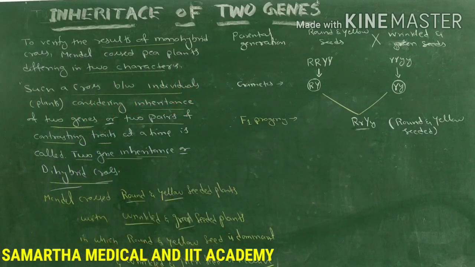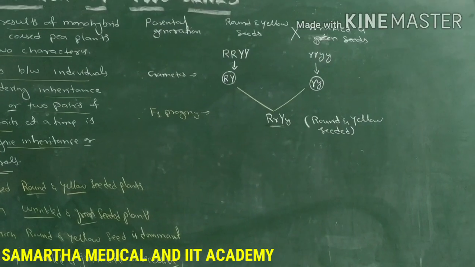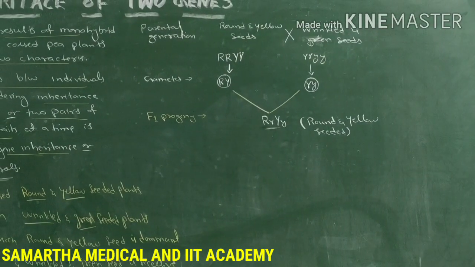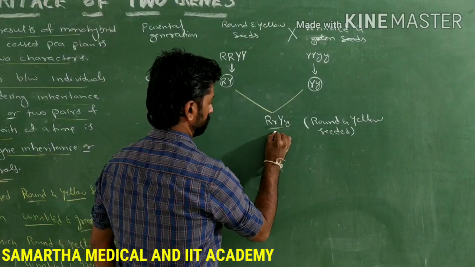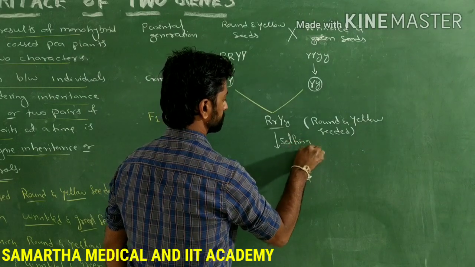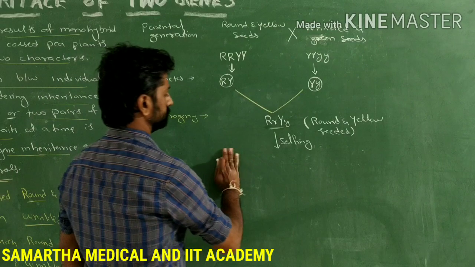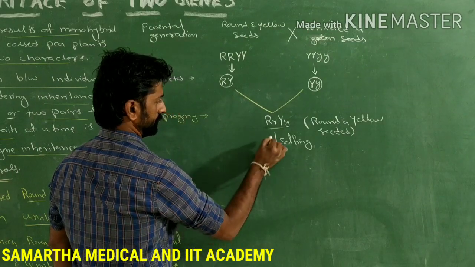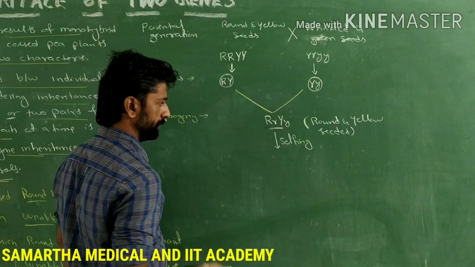Next, what happens if we self cross these F1 plants? When these F1 plants are allowed for selfing, or the self cross, then what happens here? Selfing means here the same plant will act as a male parent as well as the female parent.